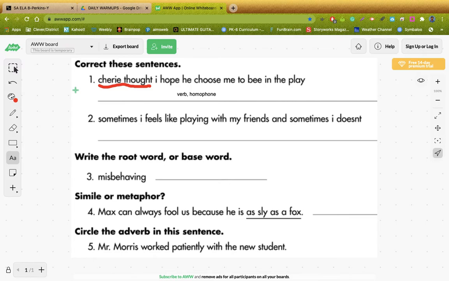So, keep in mind, we do have a conjunction. Hold on, let me get the right tool. We have a conjunction, and, which means we have combined two sentences. Now, they might be short sentences. Maybe one of them is very short.